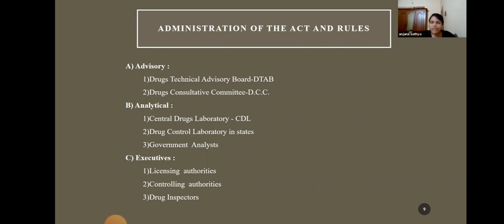An advisory board is there; for the analytical aspects, certain laboratories are fixed and we send the samples to the laboratories for opinion and analysis. So advisory board, analytical board, and executive board: these are the three levels of administration found in the Drugs and Cosmetics Act. Okay.